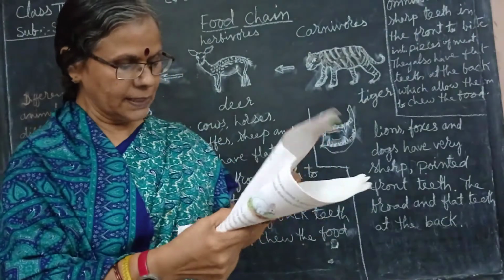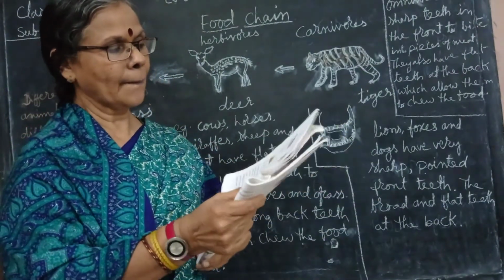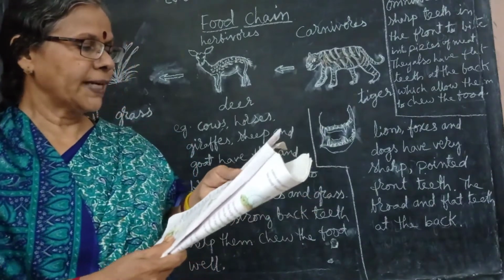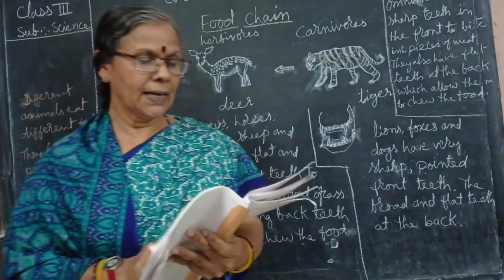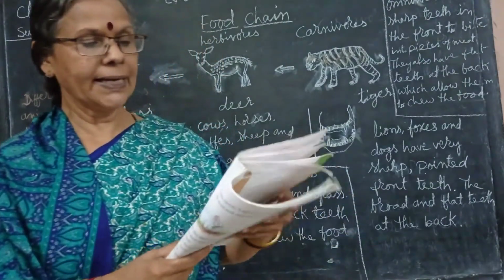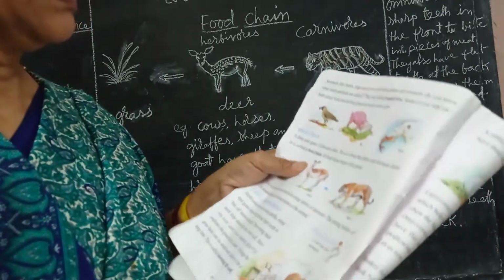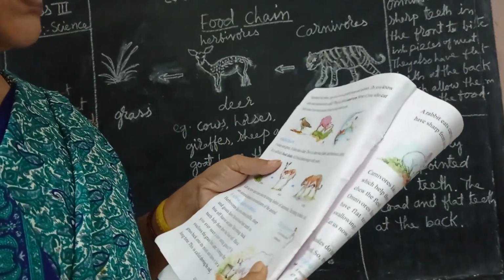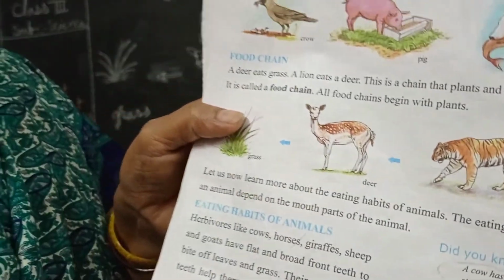Food chain, that is page number 202. Food chain: a deer eats grass, a lion eats a deer or tiger. This is a chain that plants and animals form. It is called a food chain.